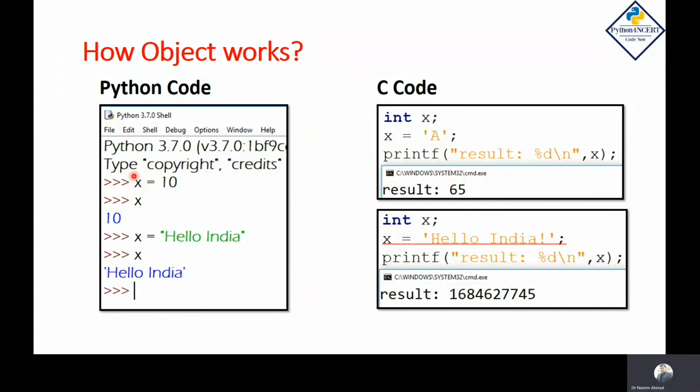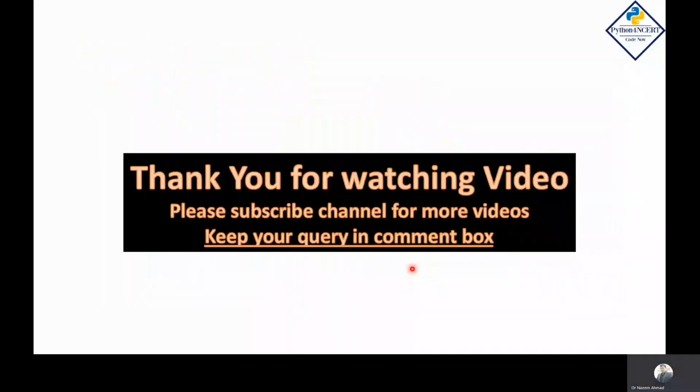For example, I have created a variable and assigned a value which is an object in this context, and then I have printed the value. It is printing the exact value 10. And again I have assigned a string type value to this variable and printed this value. It is printing the exact value of the string. This is the advantage of the Python object, meaning we can work with different types of values or information with the same variable.